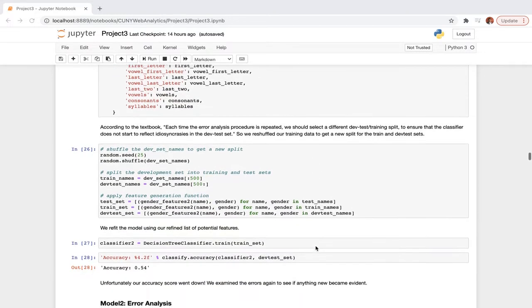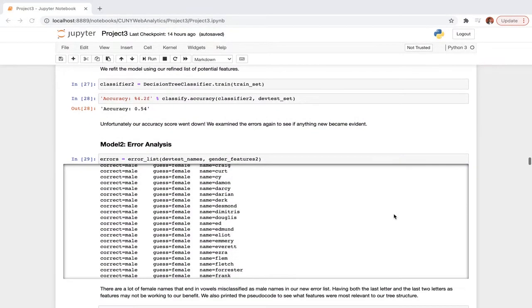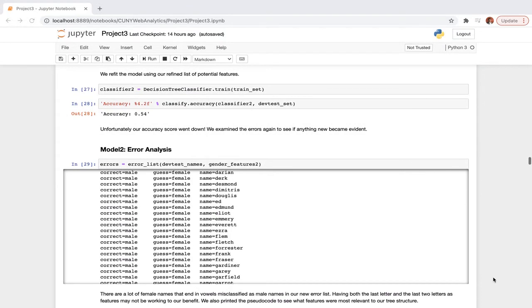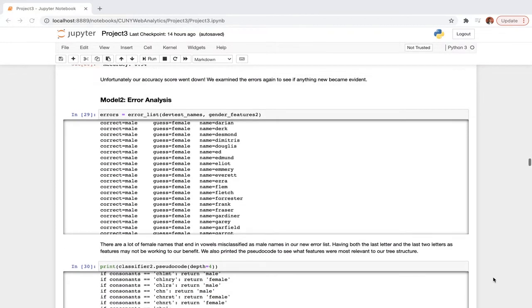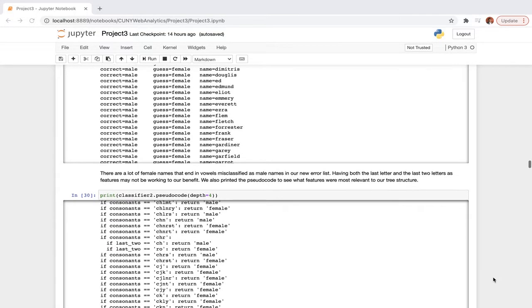So with this, we resampled the dev test set, and we applied the second model, and unfortunately we get a lower accuracy of 54%. So we again conducted error analysis to see if there is anything obvious that we may have to do in order to refine our predictors.